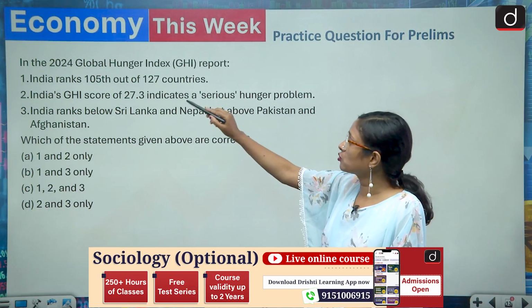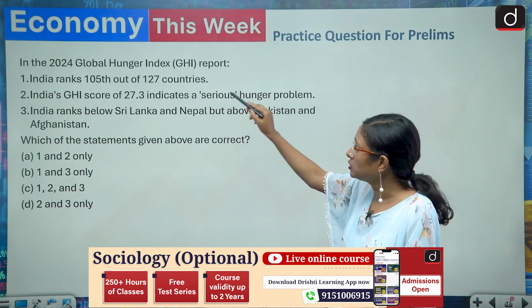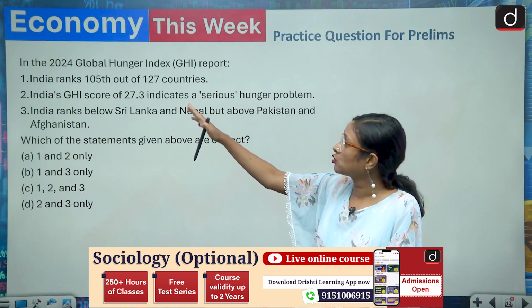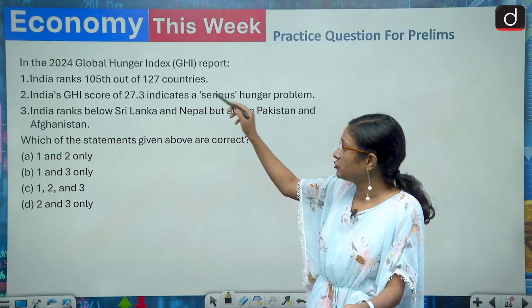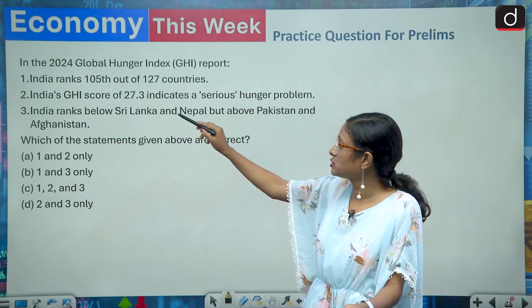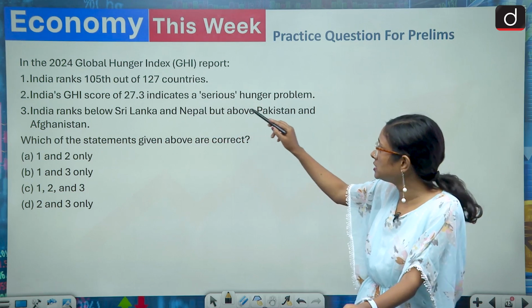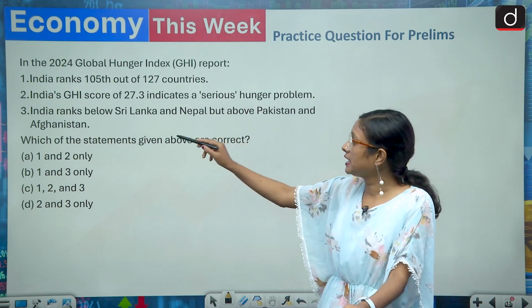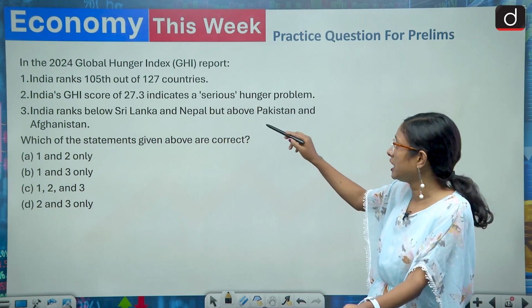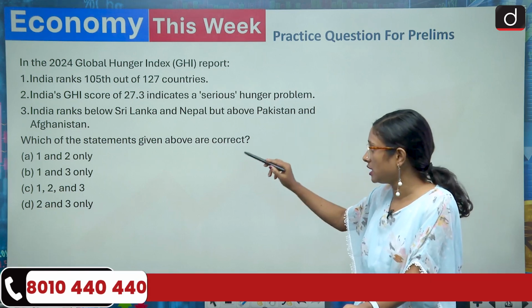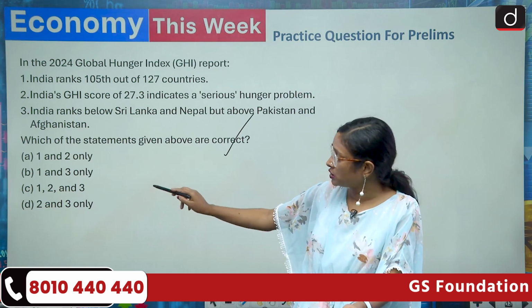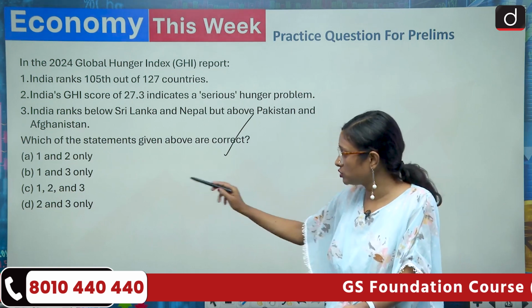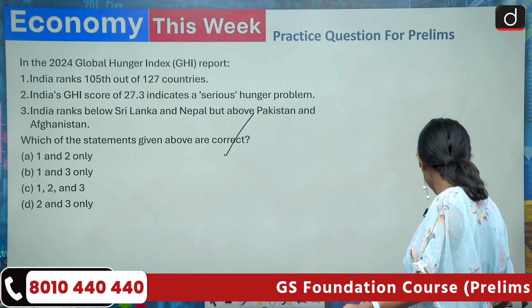In the 2024 Global Hunger Index report, India ranks 105th out of 127 countries. India's GHI score is 27.3, which indicates a serious hunger problem. India ranks below Sri Lanka and Nepal, but above Pakistan and Afghanistan. Here they are asking for the correct one: 1 and 2 only, 1 and 3 only, 1, 2 and 3, 2 and 3 only. Then we'll come to the next one.